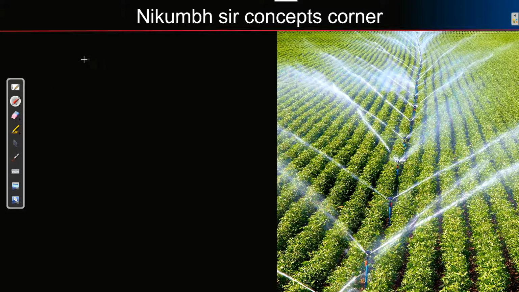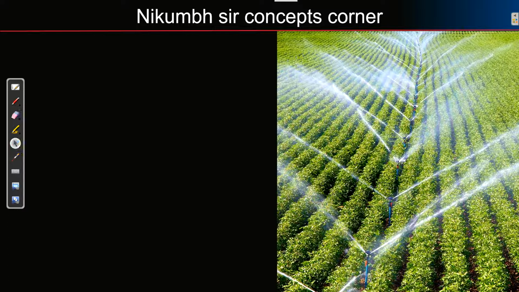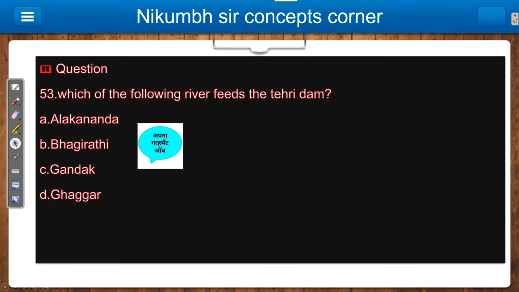Now, this thing you should remember: the maximum irrigation area, I am talking about area, is in Uttar Pradesh. You should know this compulsorily. This is one of the key points that you should note. So we saw the use of irrigation and why it is required. This is enough information. Let's move to question number 53.